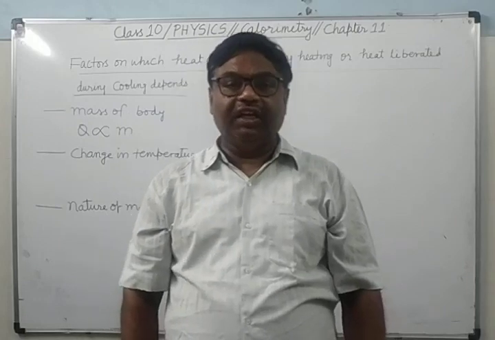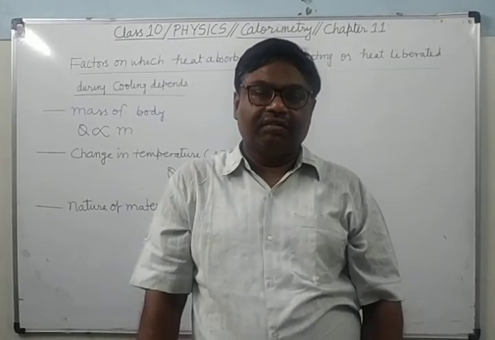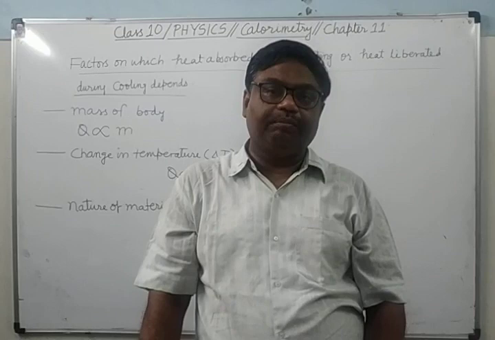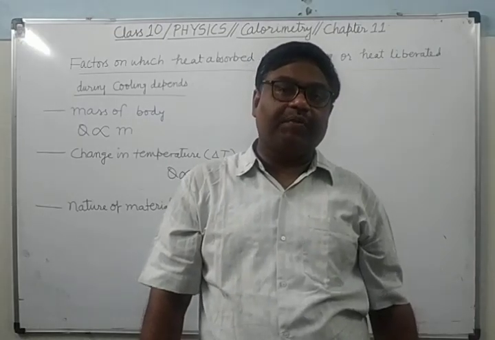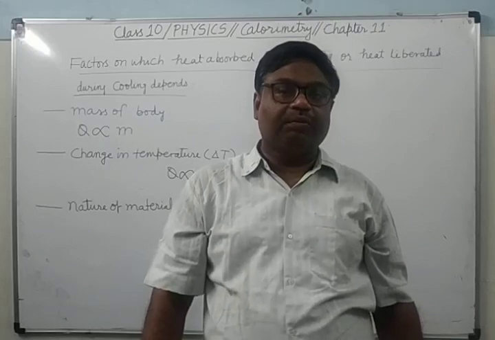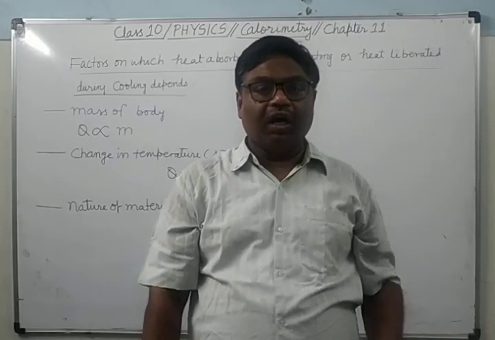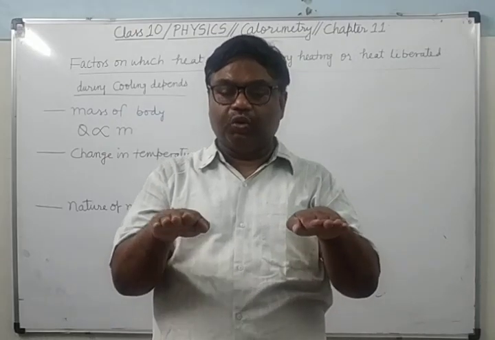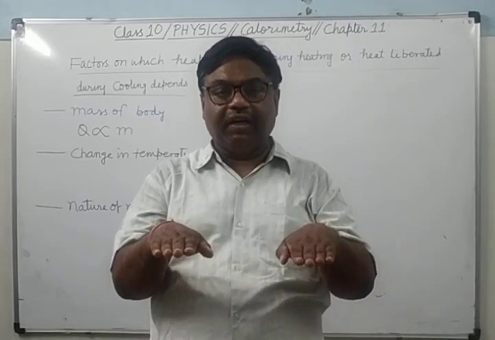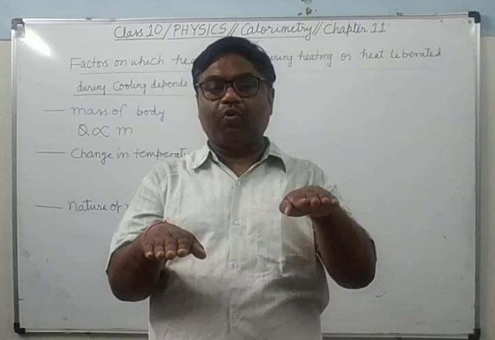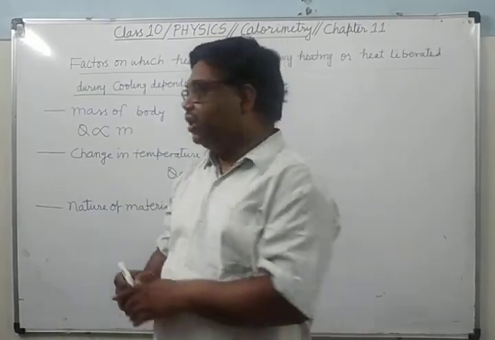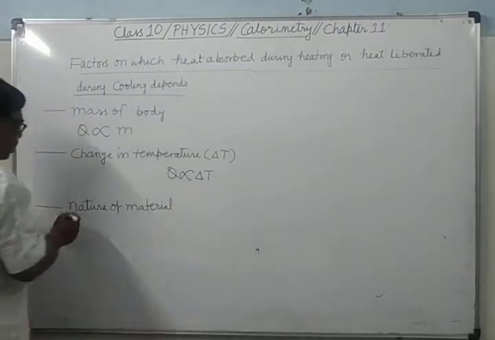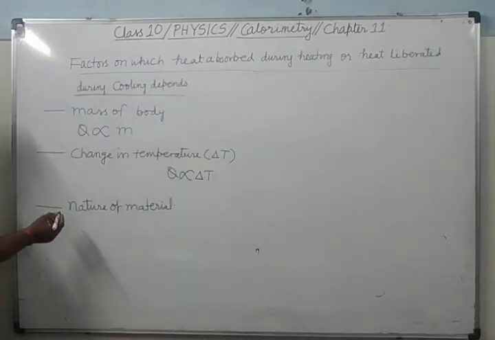Means the amount of heat energy absorbed for a given change in temperature depends upon the nature of material also. Suppose you want to increase the temperature of both the iron and wooden desk by 10 degrees Celsius. Iron will require less heat, wood will require more heat. So heat absorbed or liberated during cooling also depends upon the nature of material.